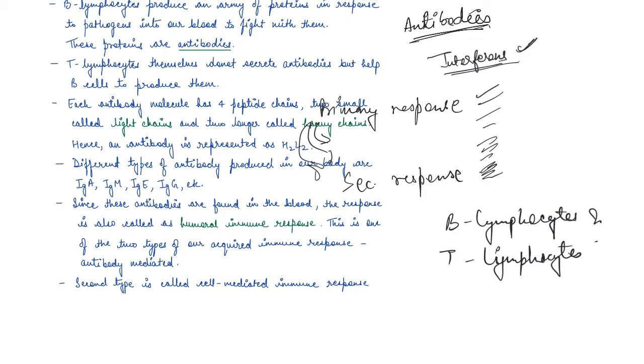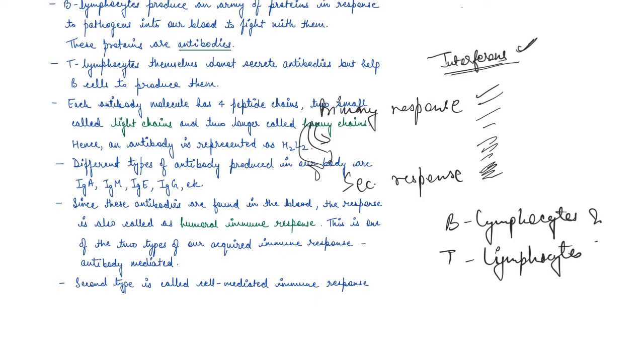Now T lymphocytes. T lymphocytes themselves do not secrete antibodies, but they help the B cells to produce them, right? So T lymphocytes help in producing the antibodies.